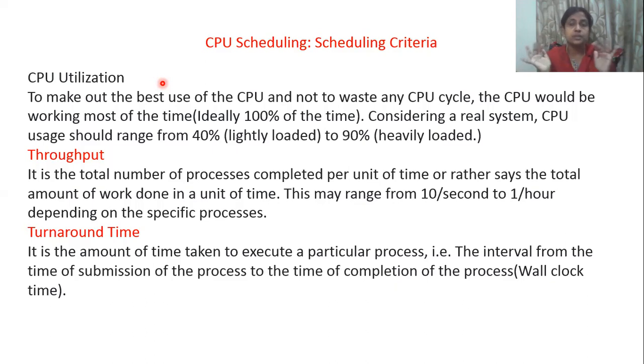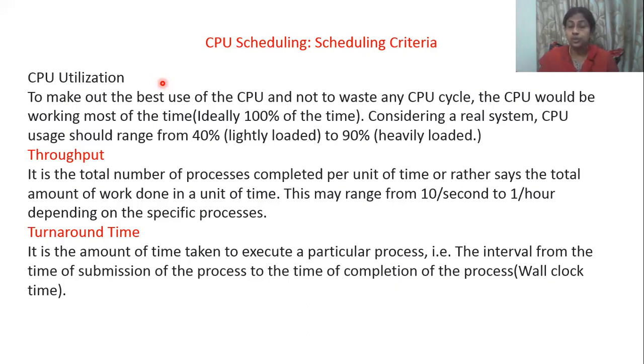So I should not keep my CPU idle for a long time. Give equal importance; that is one good practice. Another thing: sometimes the CPU is idle for a long time, and suddenly it starts and a lot of work is given. That is also not a good practice, because all the time it was idle and at one particular time too much work is given, and the CPU won't be able to handle it. So CPU utilization means how well we balance the CPU and schedule our processes and work towards it. We call it CPU utilization.